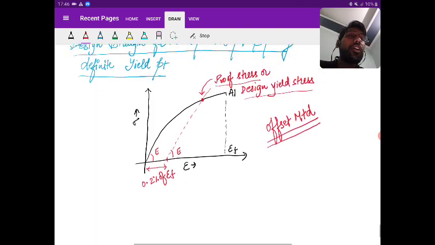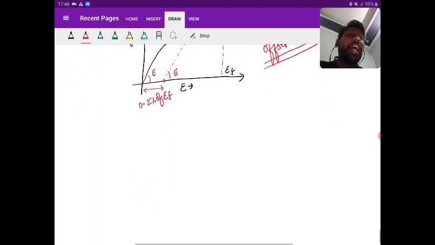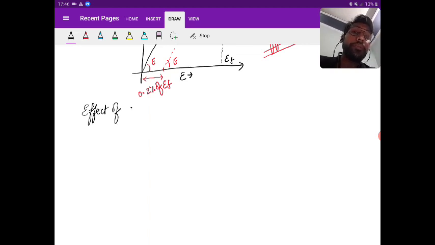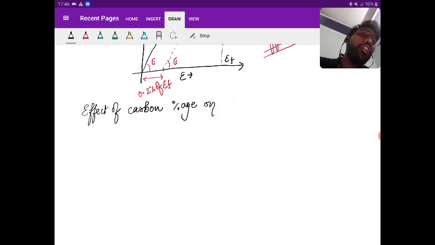We'll see the next one and the last part of this introduction chapter. Okay, that is effect of carbon percentage on material property.